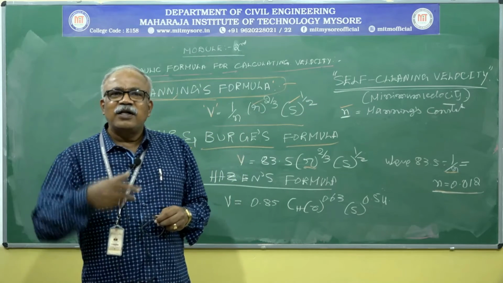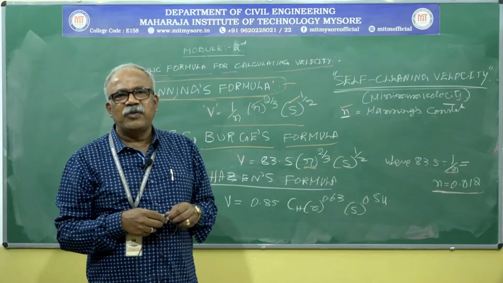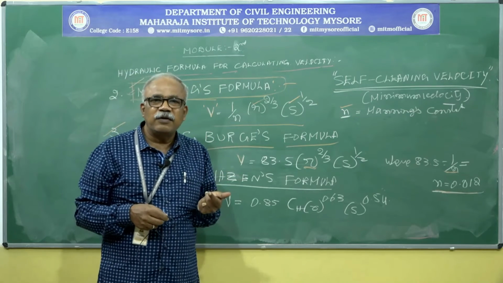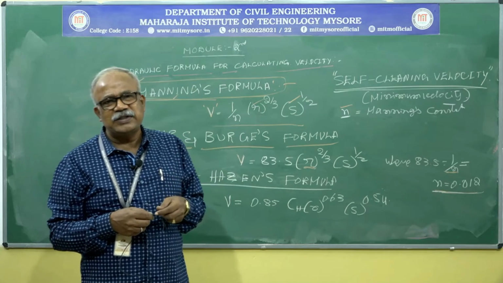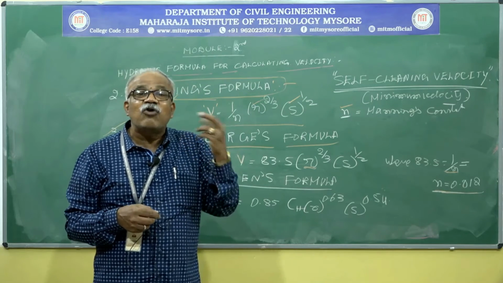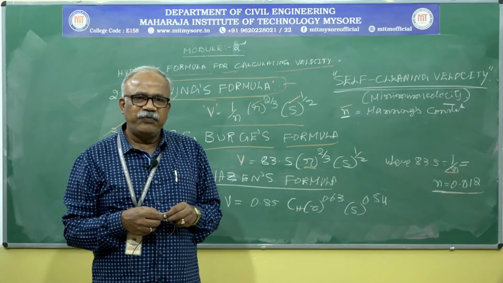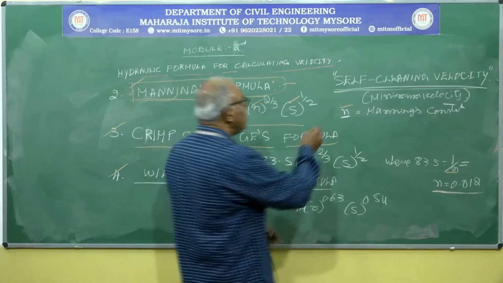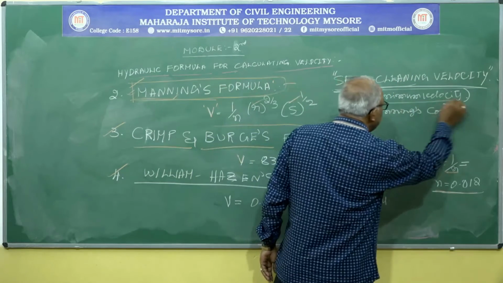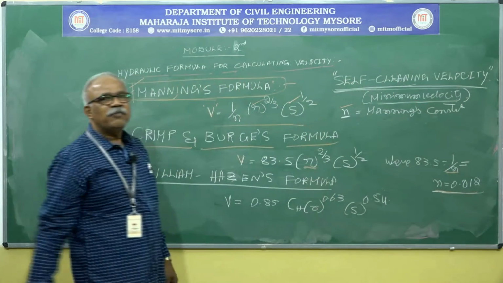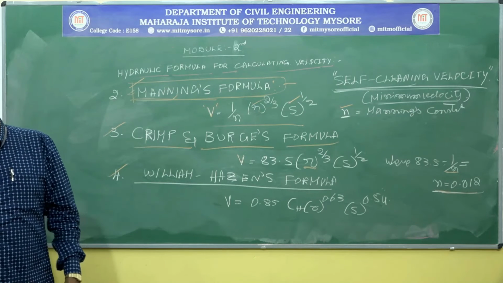If not, the particles can settle in the pipe. There will be chances of clogging, abrasion of materials, and corrosion of materials, depending on the characteristics of the material. That's why we have to maintain this self-cleaning velocity, nothing but the minimum velocity.